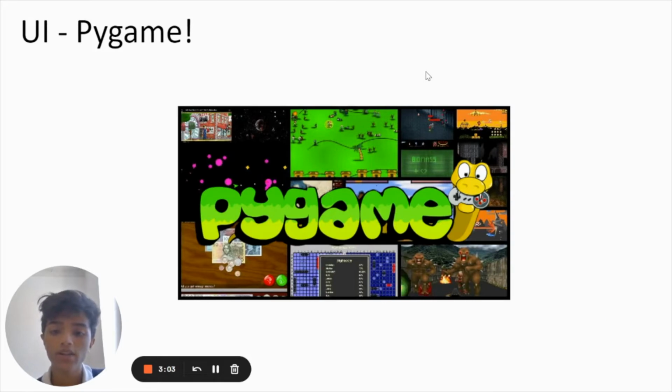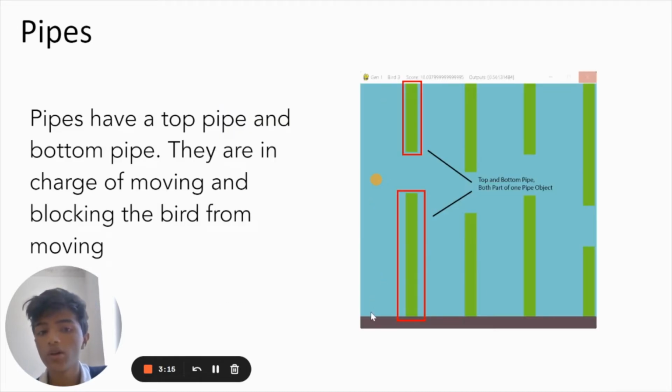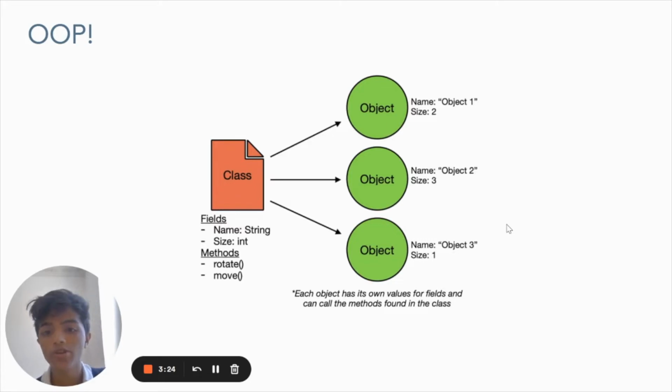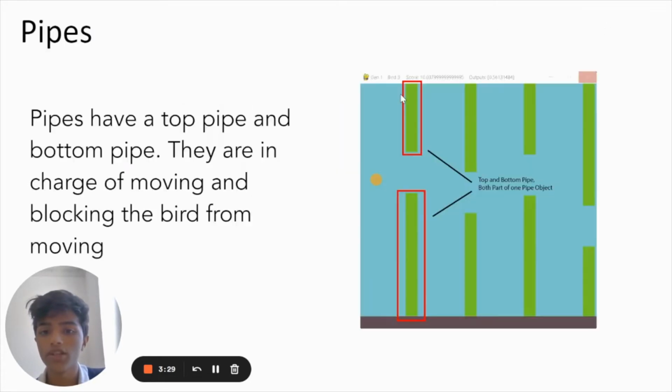And then the UI that I used was just called Pygame, which is a really helpful library that's really good for making simple games like this. I use it to draw everything on the GUI, the screen, the caption, everything. That's this logo right there. It's really helpful. I'm also just using object-oriented programming, which makes the genetic algorithm function really simple. I can just call all of the objects like the bird and the pipes, which is pretty simplistic for Python. So I think that's not an overstatement.